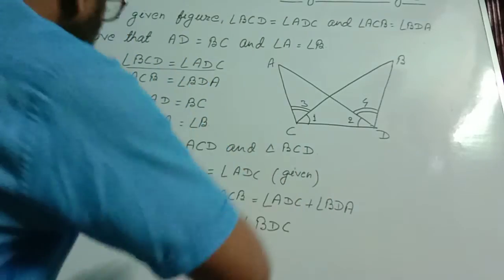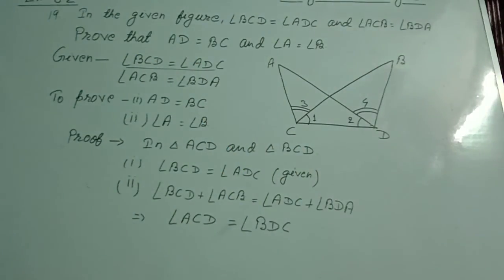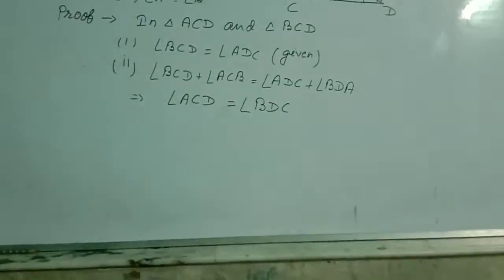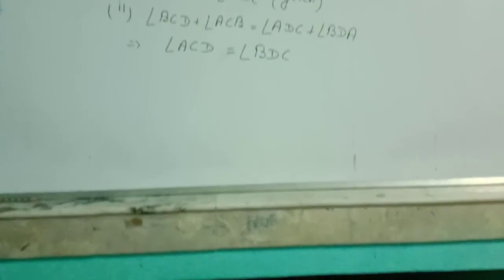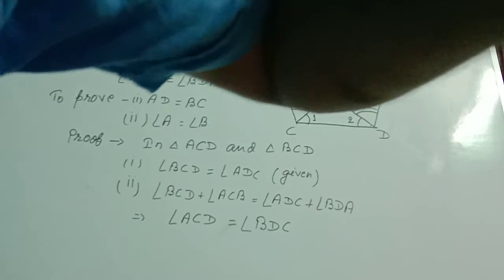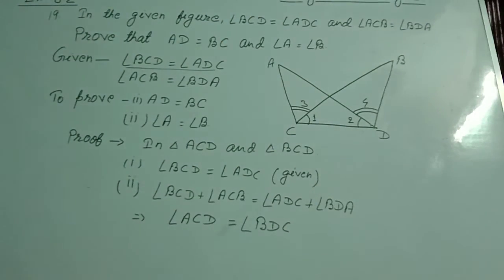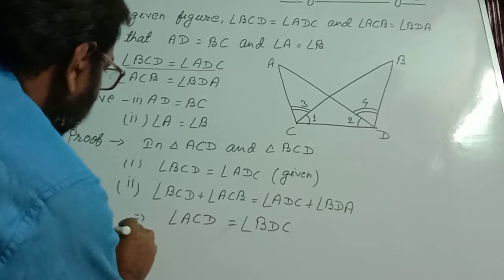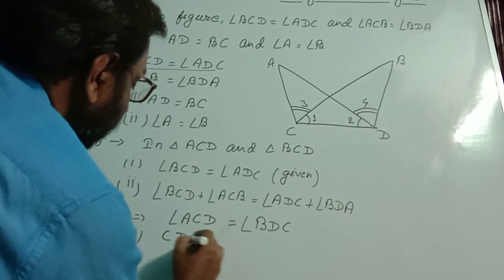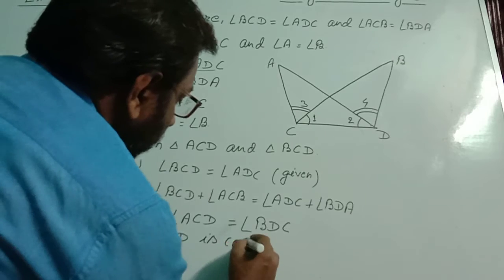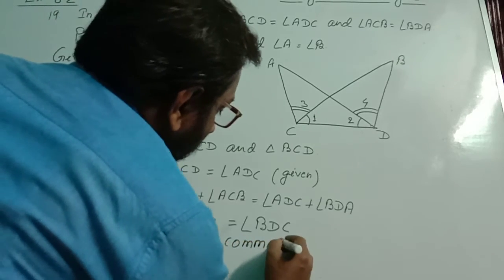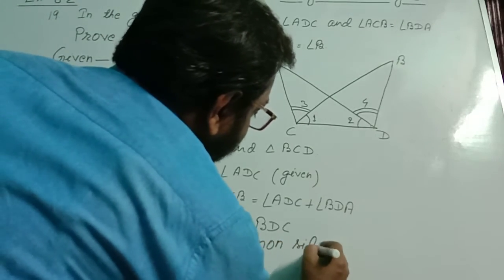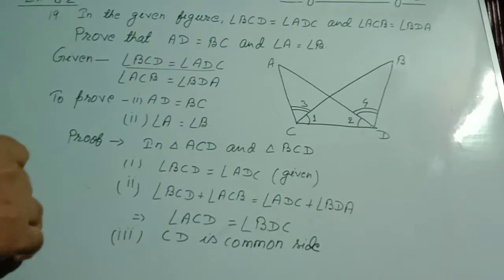So third condition we can write here: CD is common side.